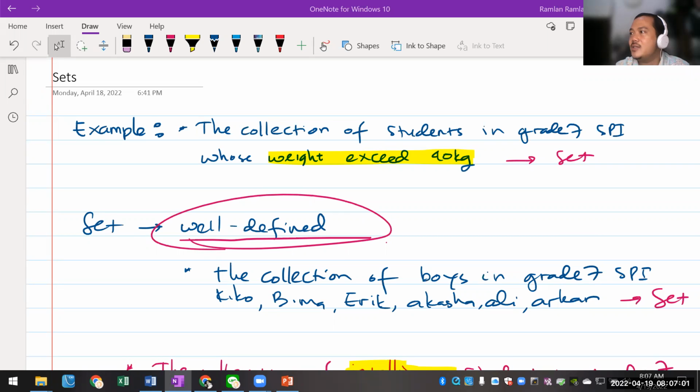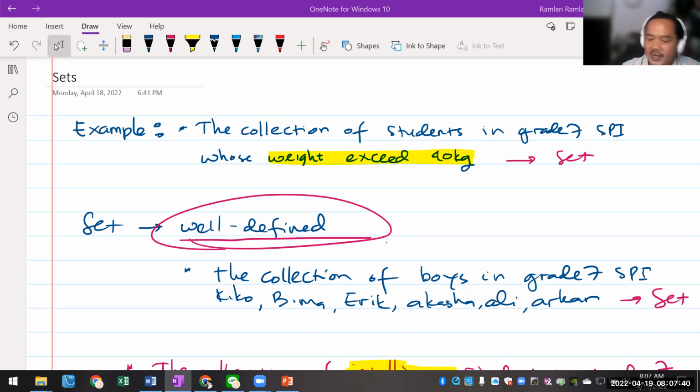I go to Akasha, the collection of student in grade 7 that are lactose in. What is lactose intolerant? I don't know that. What is that? Does anyone know, guys, what lactose intolerant is? Akasha, can you explain to me what that is? Okay, this is only 1, 2, 3, 4, 5, only 5 students. Okay, it's fine, 5 for now. It will be written again later, guys.